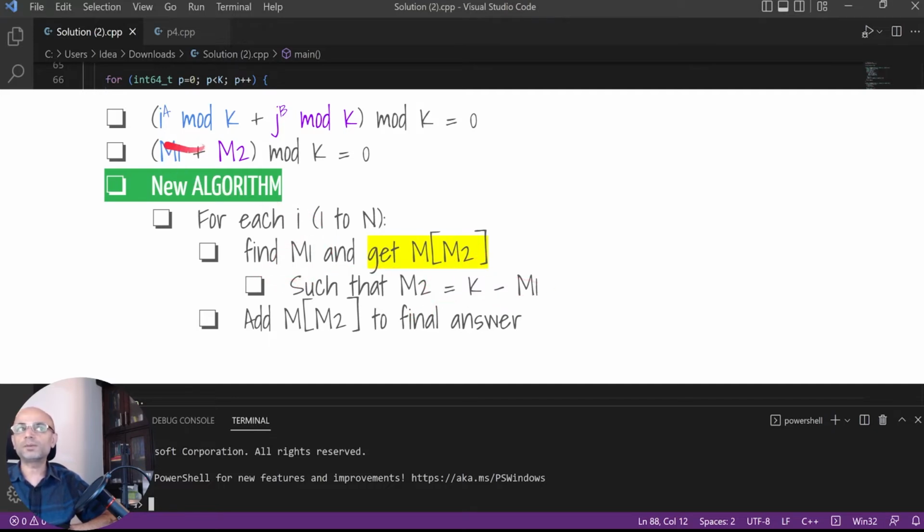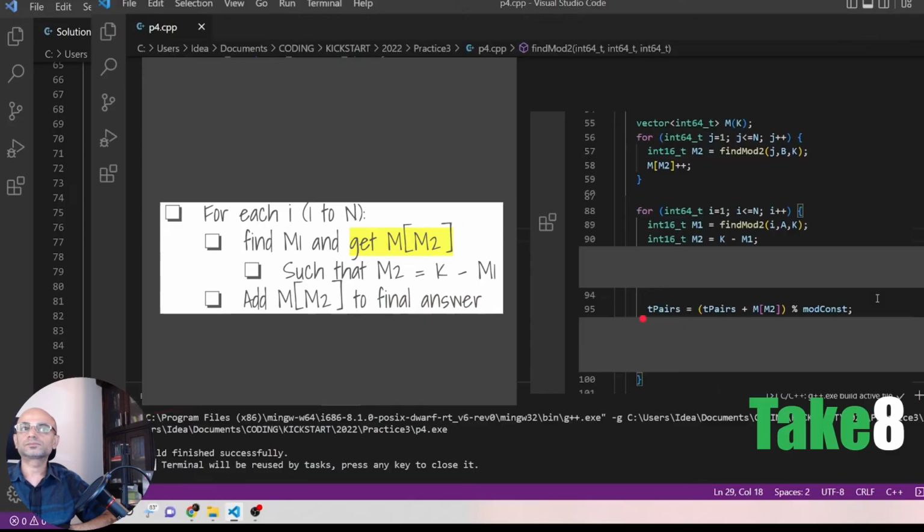So calculate m1, which is this, then calculate m2, which is k minus this m1, and just get m of m2, which we will add to the final answer. So if we convert this into code, we will go through i from 1 to n and find i power a mod k, which is our m1, and we will calculate m2, which is k minus m1, and then we will add m of m2 to the final answer.